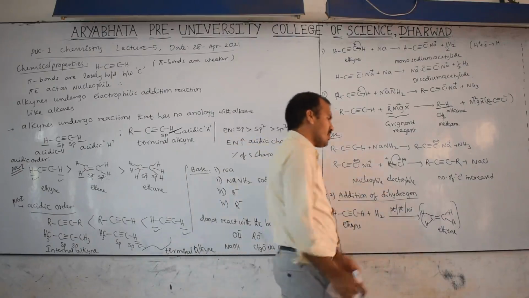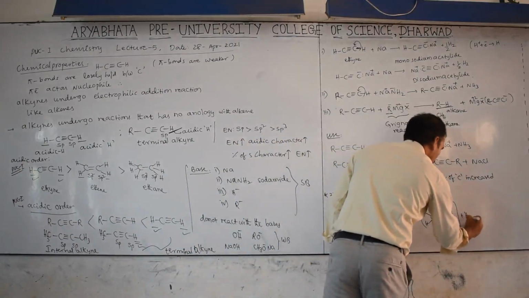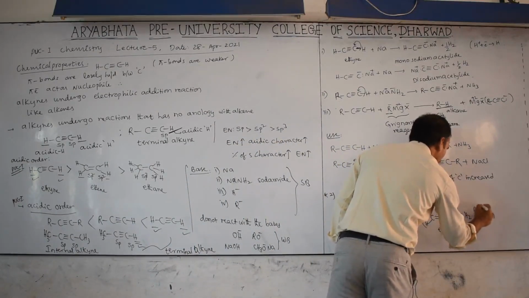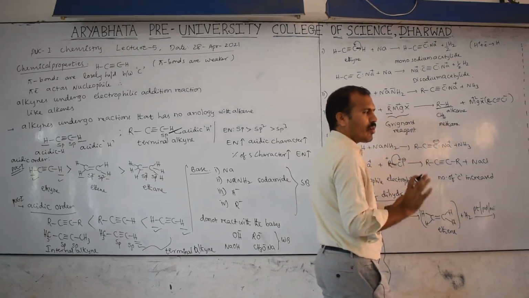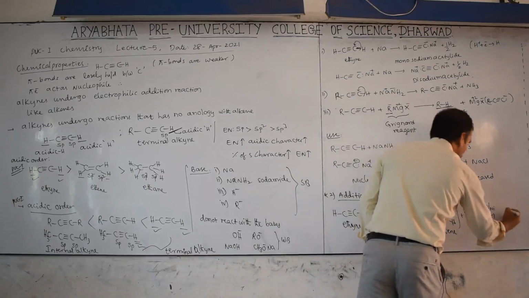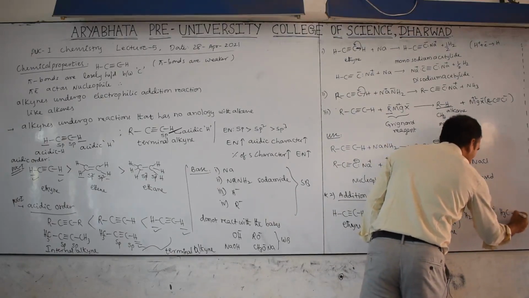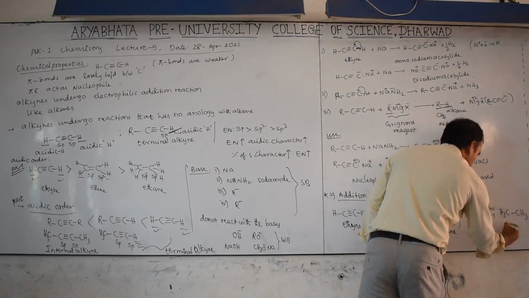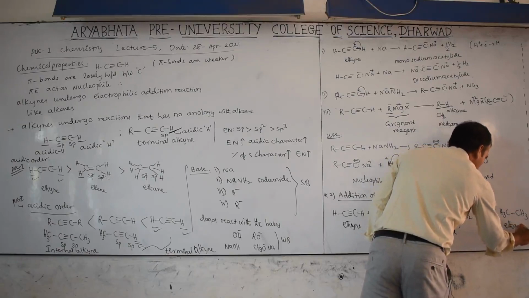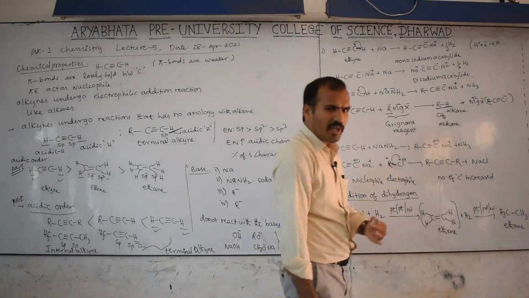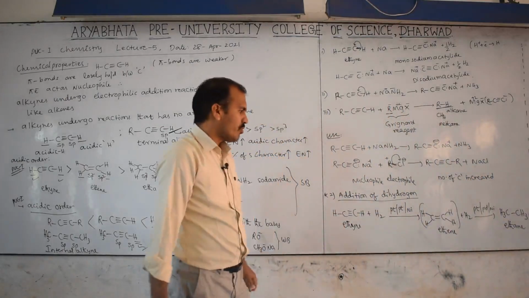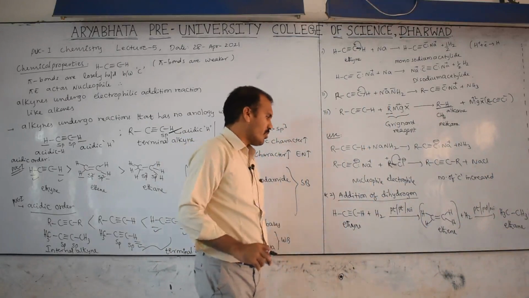Then again 1 mole of H2 is added in presence of platinum, palladium or nickel. Anyone you can take, not all, anyone. Then this will be converted into CH3 single bond CH3. This is ethane. This reaction is exothermic, delta H is negative. This is already given in the alkene chapter, so once again I am just repeating this concept.